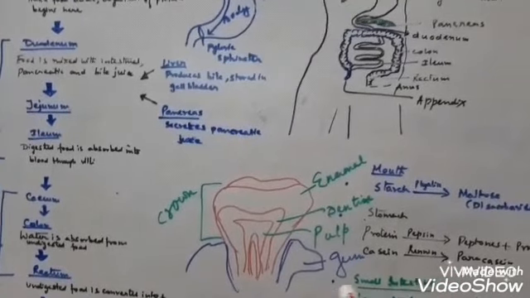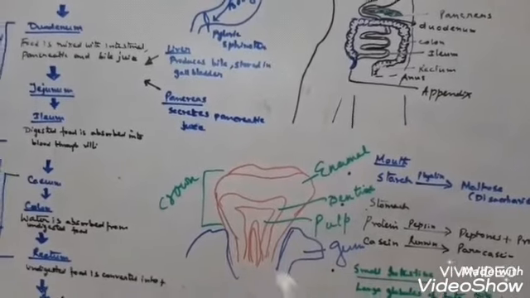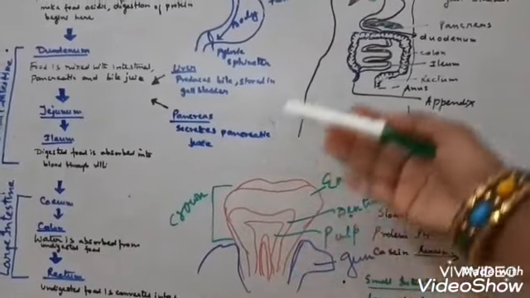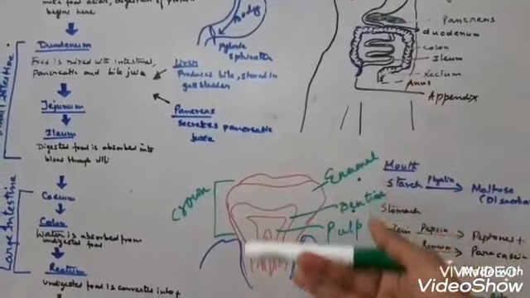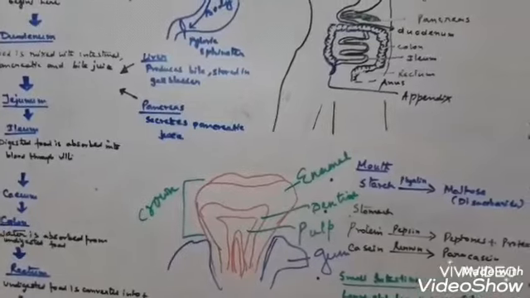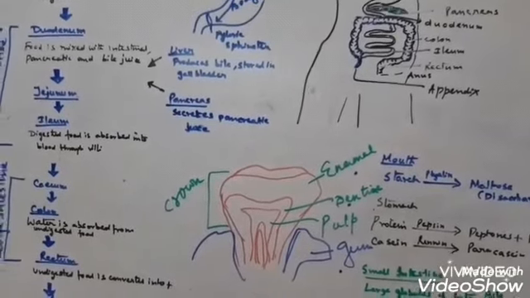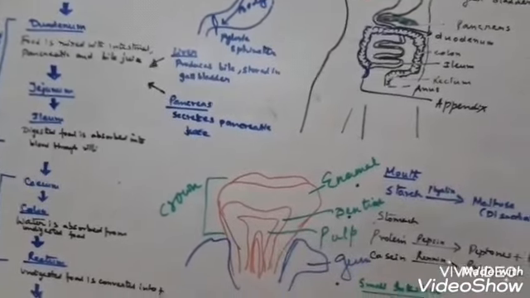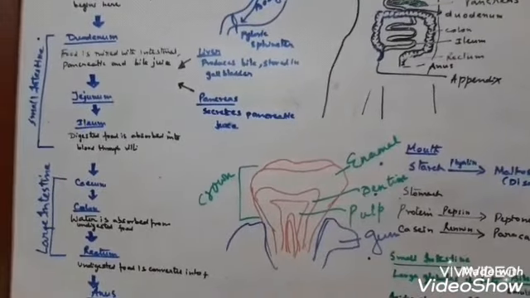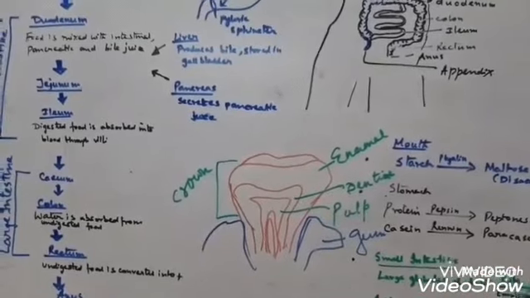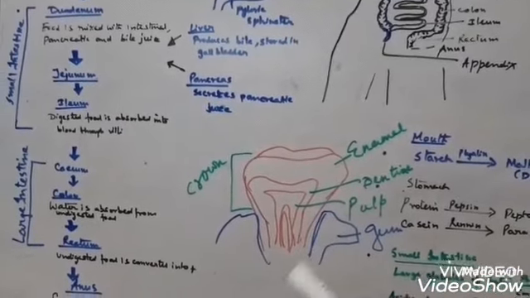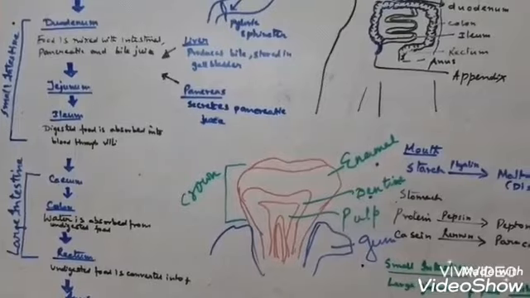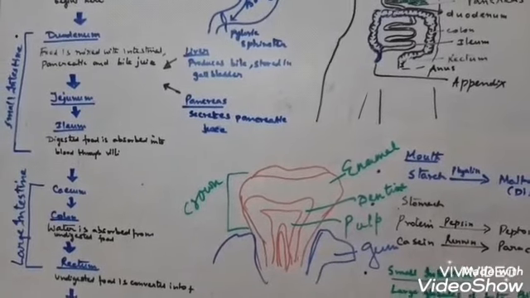Plaque, P-L-A-Q-U-E. Dental plaque is a sticky yellowish layer that gets adhered to the surface of the enamel. The bacterial cells cover the teeth if you do not clean them properly. Sometimes children have a habit of eating different types of chocolates and toffees and do not wash their mouth. In that case, the bacterial cells cover the teeth and cause destruction.